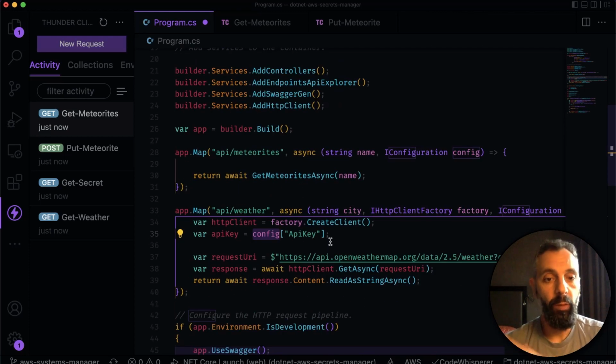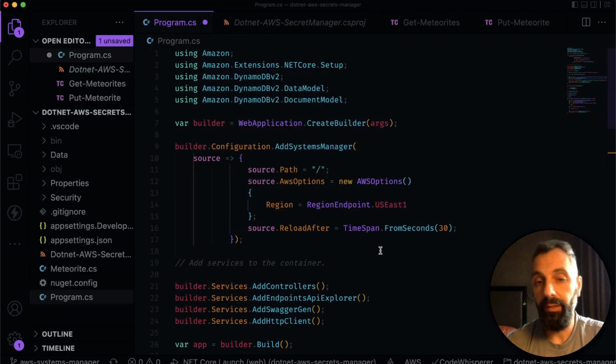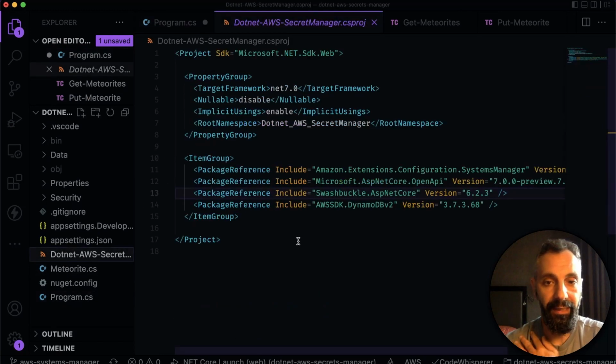And we do have one line, 35, to pull the specific configuration setting out of the config. There is one NuGet package that you need to install to allow this to happen, and that is the Amazon Extensions Configuration Systems Manager. And that allows you to use the AWS Systems Manager in your configuration.